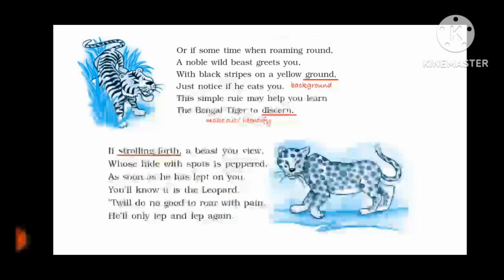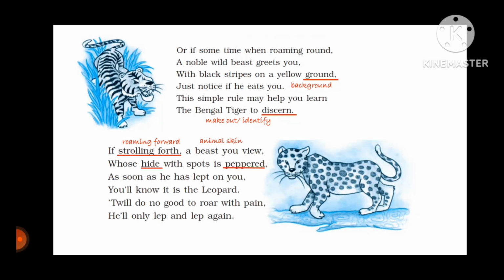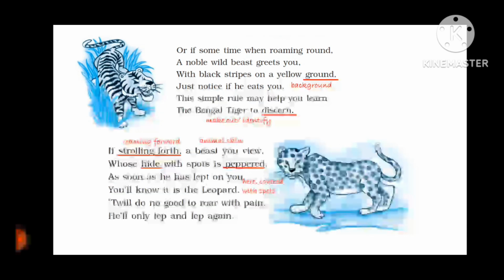If strolling forth means roaming forward, moving forward, a beast you view. Again, you see an animal while going forward whose hide with spots is peppered. Hide is animal skin and peppered here means covered with spots. So if you see an animal going forward who has spots all over his body, as soon as he has leapt on you, you will know it is the leopard. And when he jumps on you and starts eating you, then you should know that it's a leopard.